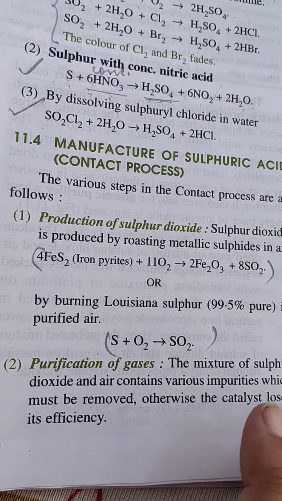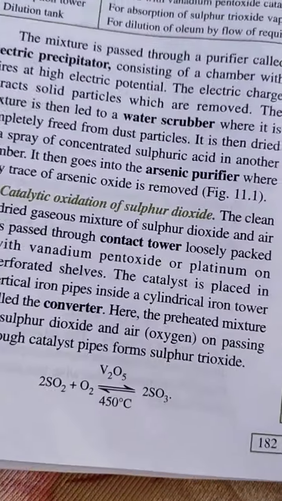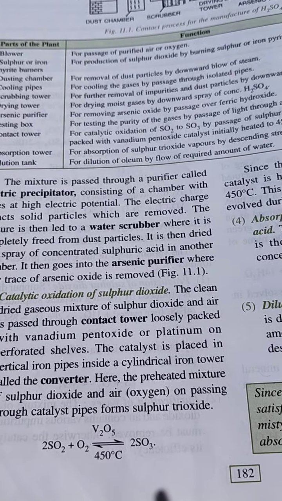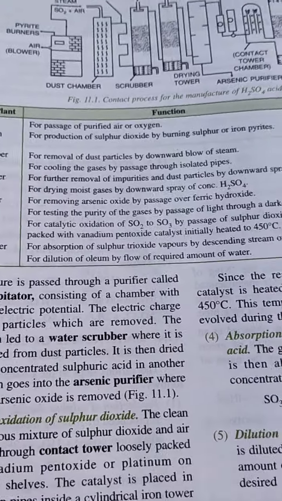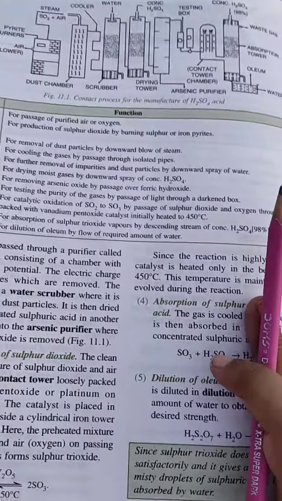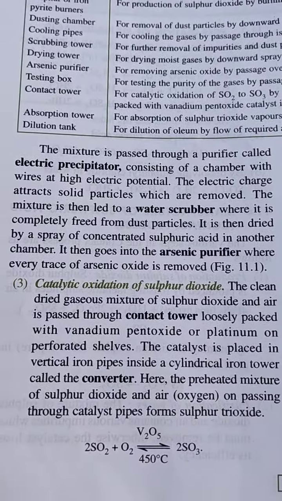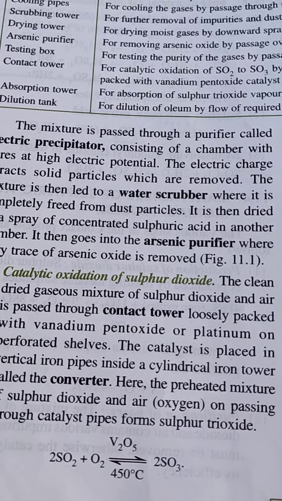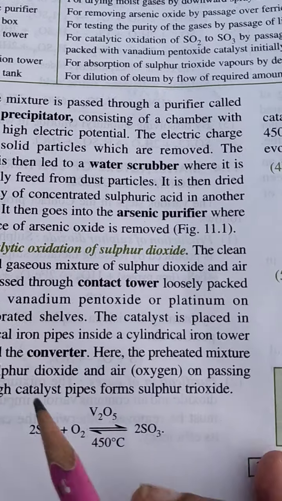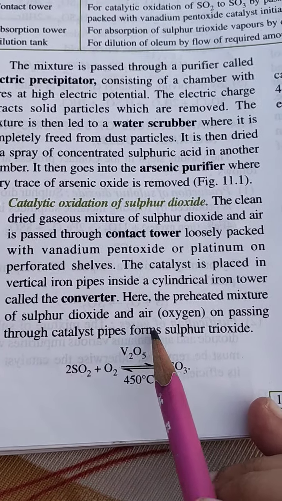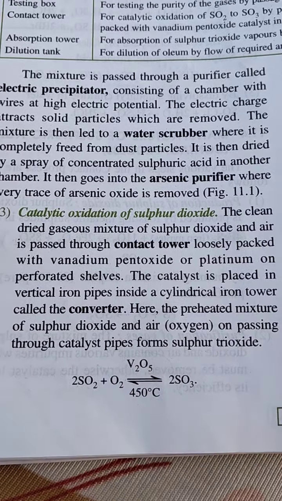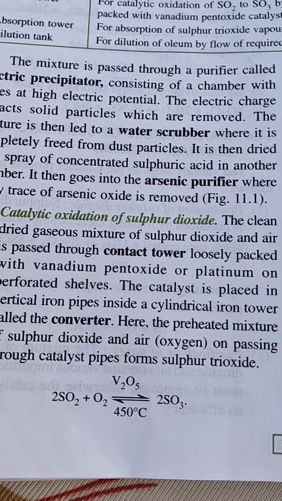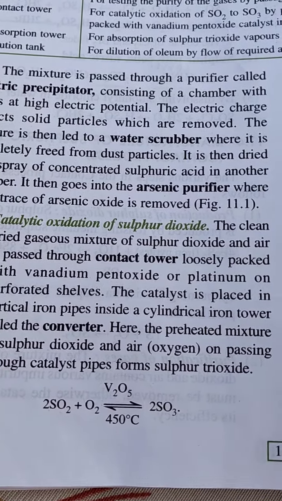Alright. Now the next step is purification. We don't need to learn how purification is done, but the question comes up: why do we need to purify the gases? Because if we do not purify them, the catalyst will get poisoned. In the third step we are using vanadium pentaoxide as the catalyst. The catalyst will get destroyed, and the reaction will not proceed further.